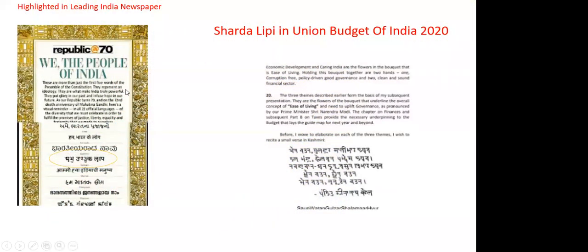Then a few highlights. In 2019, for the first time, this script was added in the Union Budget of India, where a poem of our great poet in Kashmir was written in the Sharda Lipi. This was one achievement from our team. We wrote it, and that was added. In fact, today Sharda Lipi is not recognized in any government of India documentation. So that is the journey: we want to bring this script back.